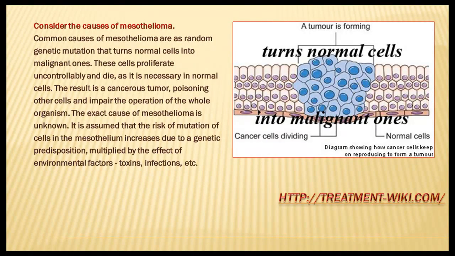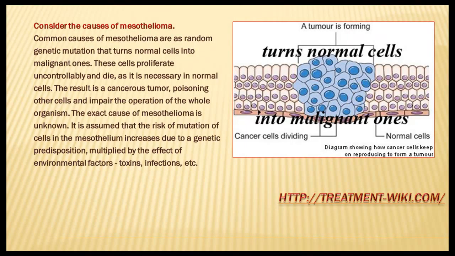Common causes of mesothelioma are a random genetic mutation that turns normal cells into malignant ones. These cells proliferate uncontrollably and do not die, as is necessary in normal cells. The result is a cancerous tumor, poisoning other cells and impairing the operation of the whole organism.